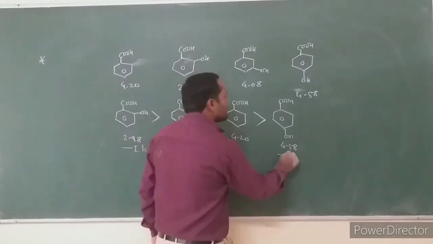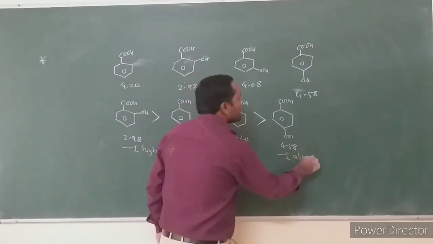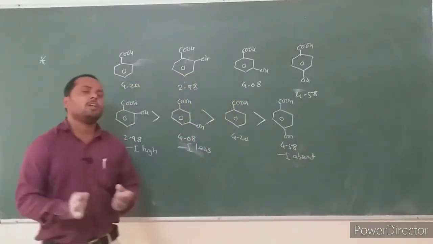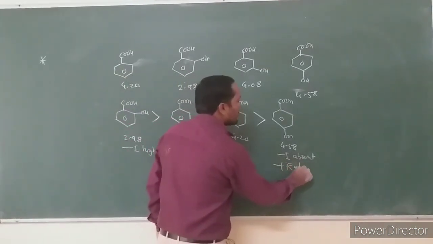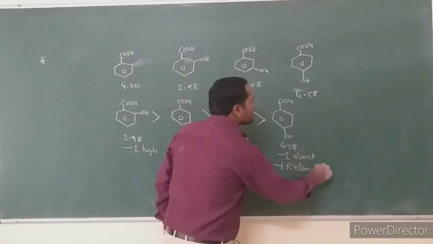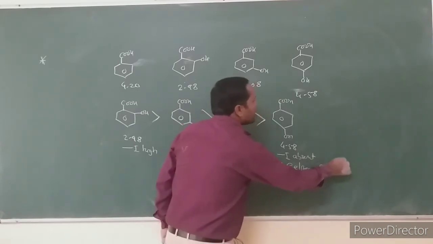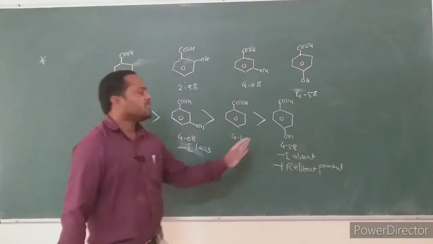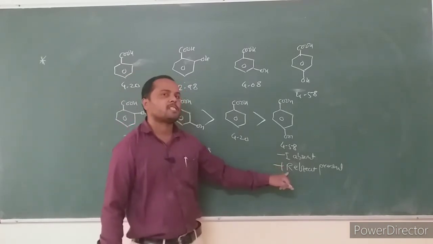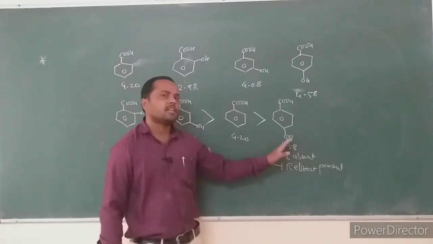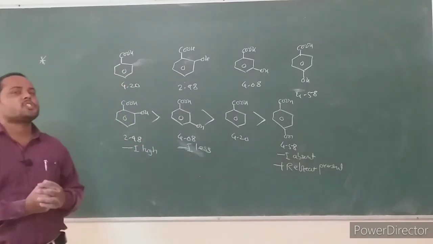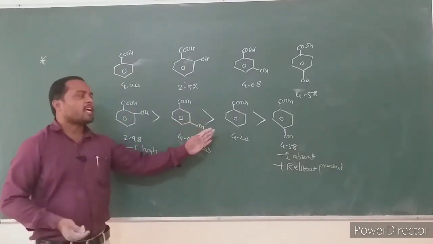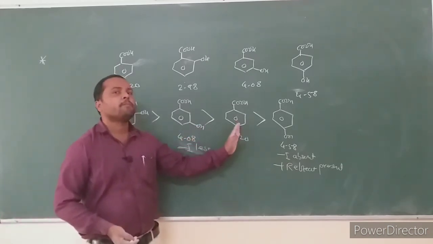In para-hydroxybenzoic acid, minus R effect is generally absent, but only plus R effect is present, and this plus R effect generally decreases the acid strength. So para-hydroxybenzoic acid is weaker than benzoic acid.